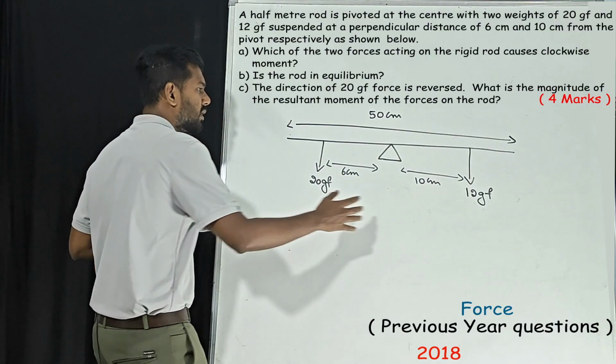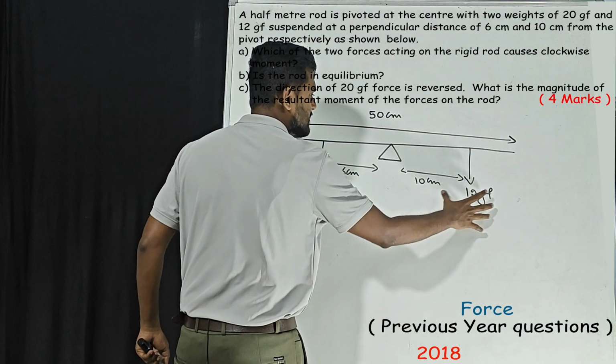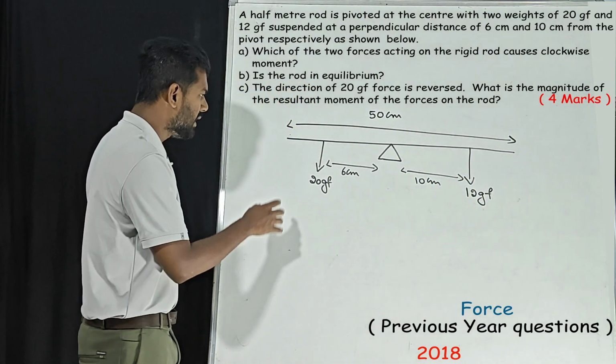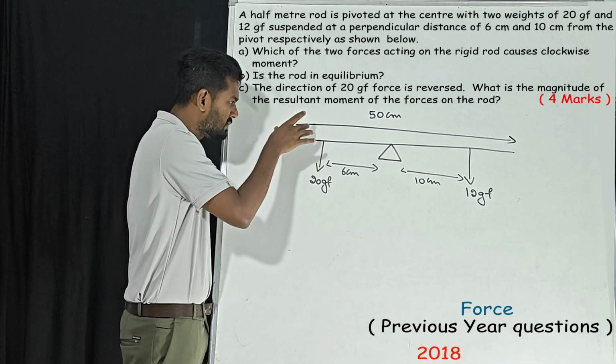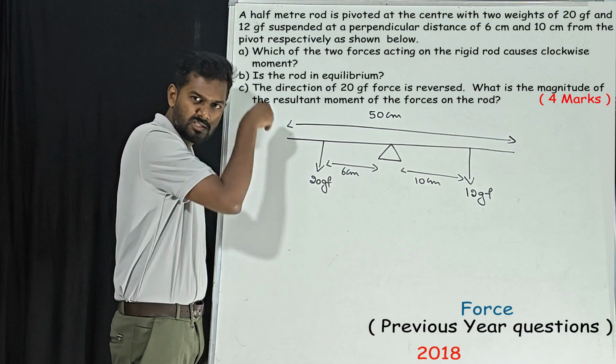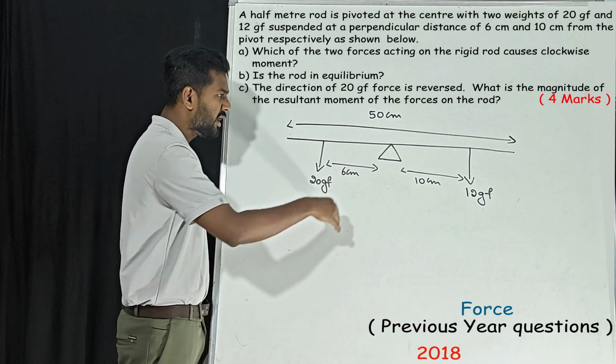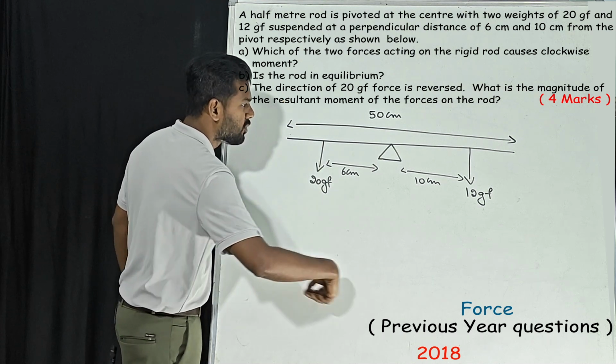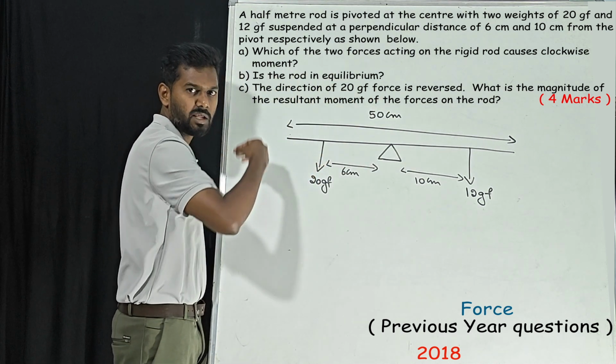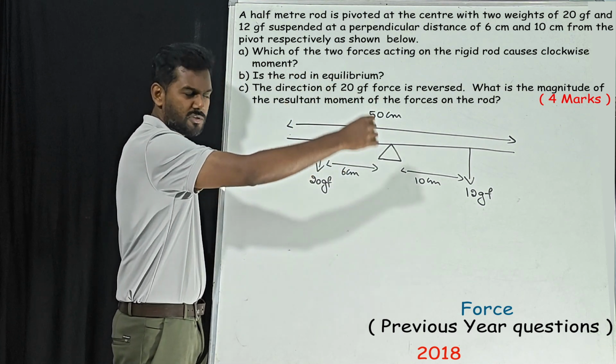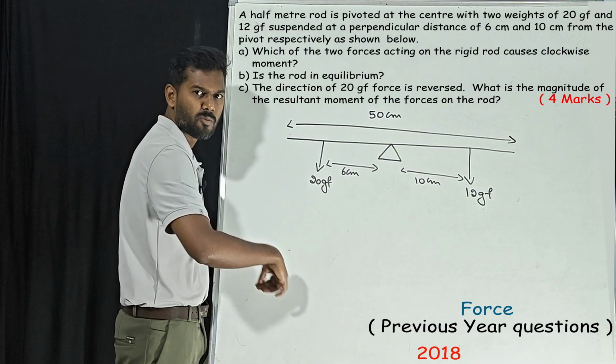Listen, assume this 12 GF weight is not there. Then only because of this weight the scale is going to fall down in this way, correct? If we have a proper support, it is going to rotate like this, correct? A moment of force will be like this. What kind of moment is this?